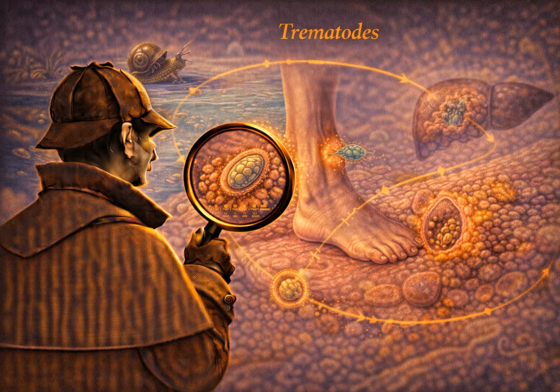So let's start with the fluke blueprint. If I'm looking at a trematode under a microscope, what am I actually seeing? Because they look kind of prehistoric. They do look prehistoric. The classic visual anchor you want to keep in mind is a leaf. Imagine a thick, fleshy leaf. They are flatworms. Platyhelminthes, so they aren't round like the nematodes. And they aren't segmented ribbons like tapeworms. Right. They're dorsiventrally flattened, fleshy ovals.